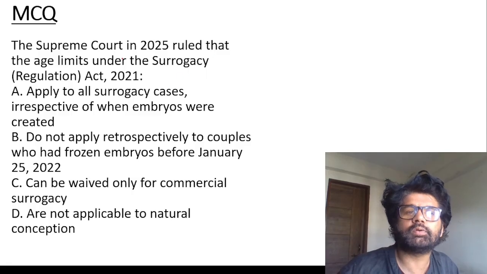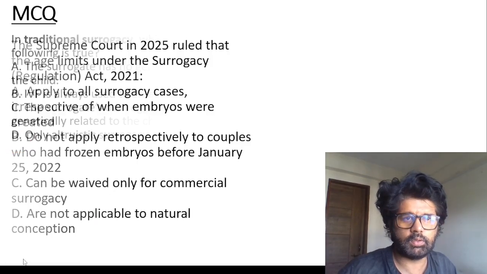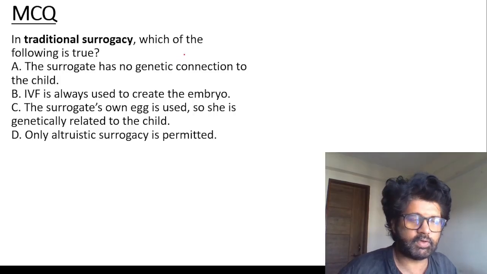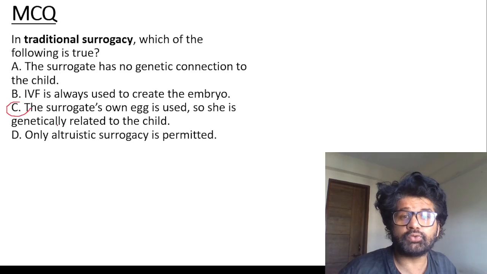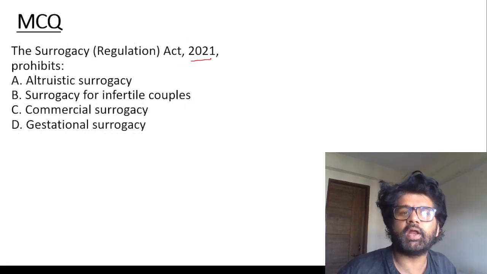So surrogacy: the Supreme Court ruled that age limits under the Surrogacy Act do not apply retrospectively to couples. Option B. In traditional surrogacy, which of the following is true? Traditional, gestational, we have discussed. In traditional surrogacy, the surrogate's own egg is used, so she is genetically related to the child. That is not allowed in India. The Surrogacy Regulation Act 2021 prohibits commercial surrogacy.